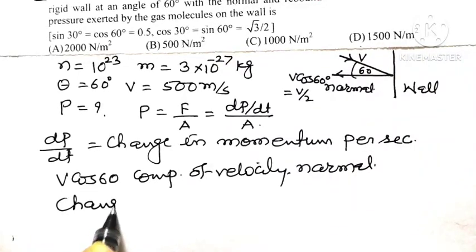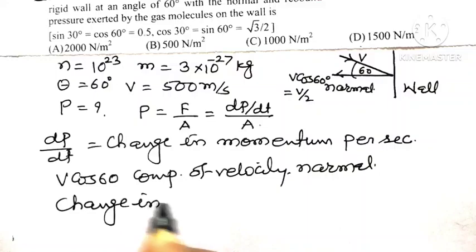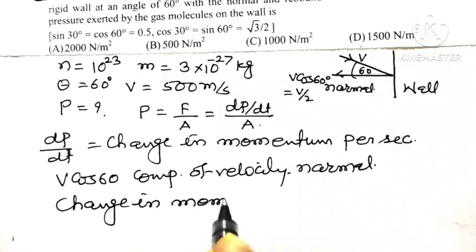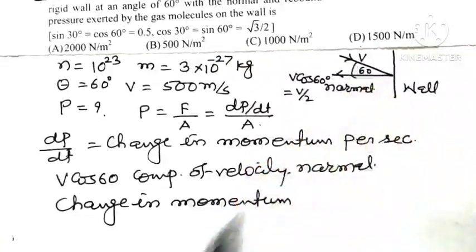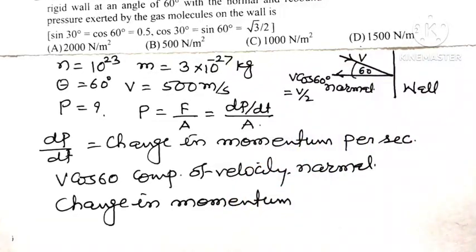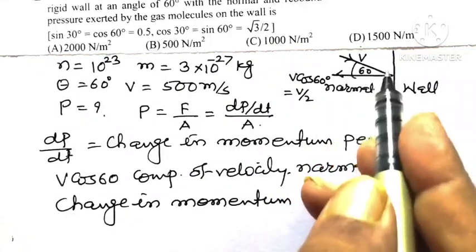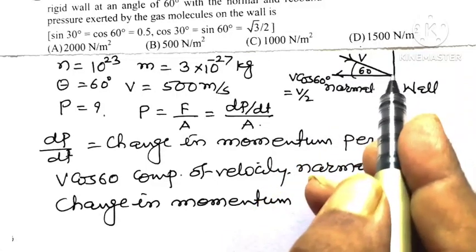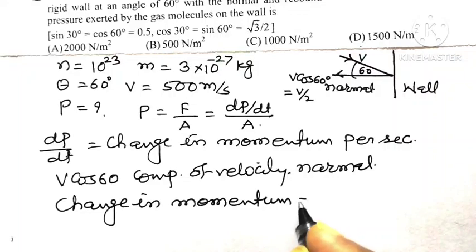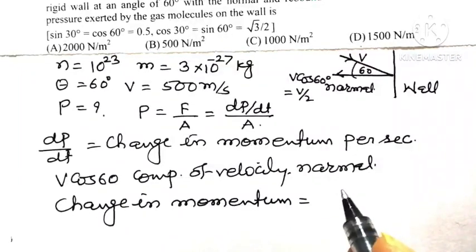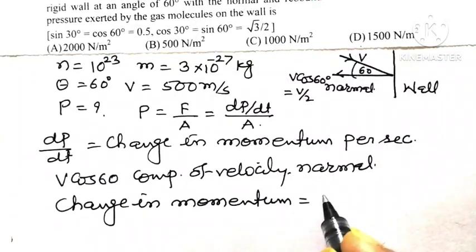Now what is the change in momentum? If m is the mass of the molecule, and v cos 60 is that component of velocity which is normal, then normally the change in momentum is mv minus of minus mv, but here the velocity is v cos 60.